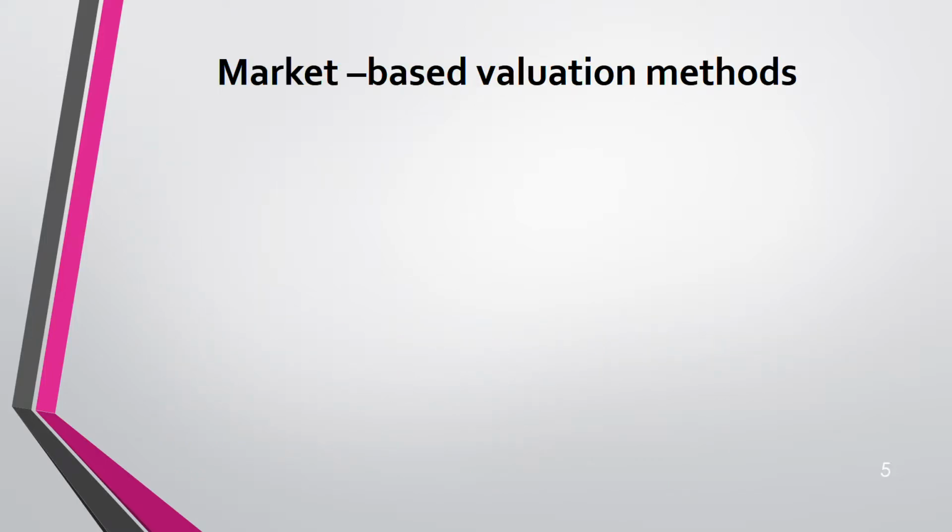Now, starting with market based. In market based, we have three methods. The first one is stock market valuation. But this is only applicable for a listed company. If it's an unlisted company, you have to use other methods. You cannot use this method. Why? Because you will not get the stock market value, you will not get public information if it is not listed. That's why they said a listed company.